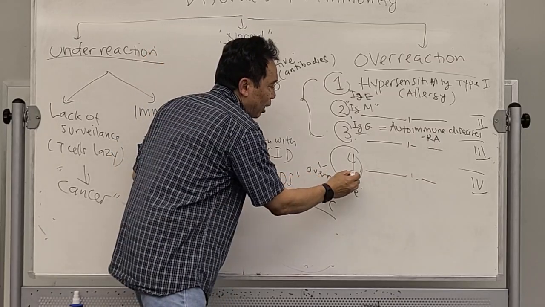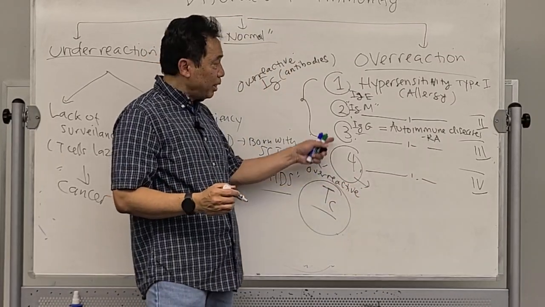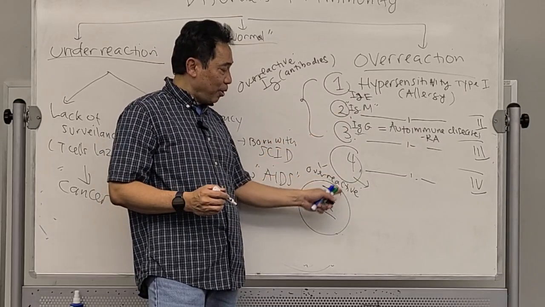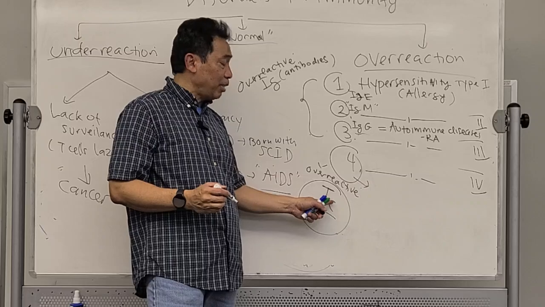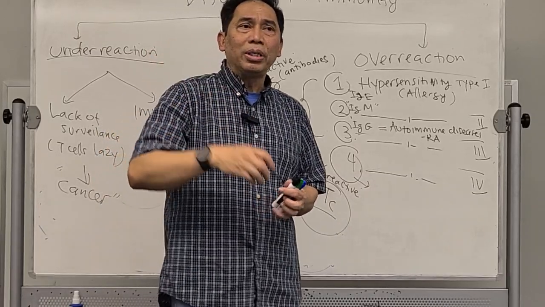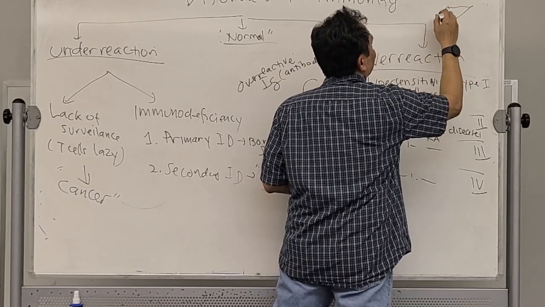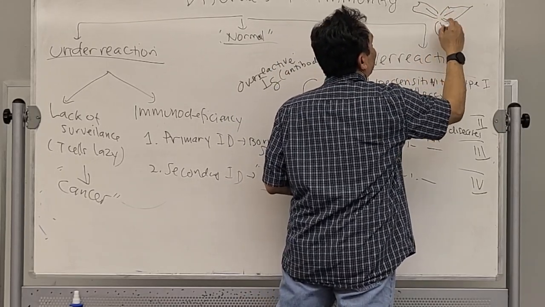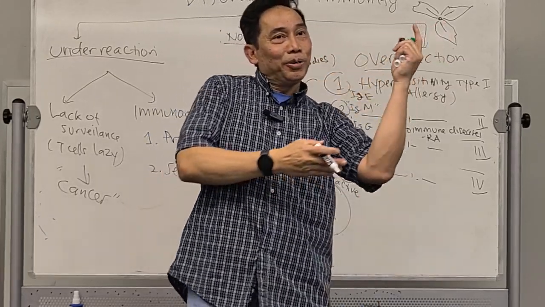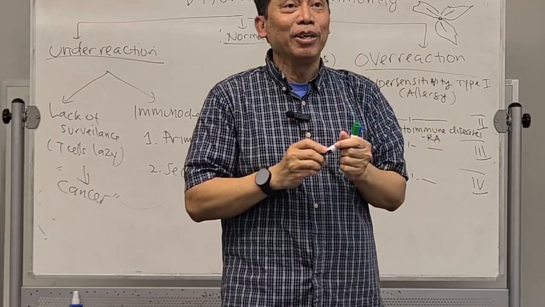The last one is the only one caused by a cell, the TC. The other 3 are caused by antibodies. Type 4 is overreactive TC. An example is when you go to the woods and see a tree with leaves, and then you get something on your skin.